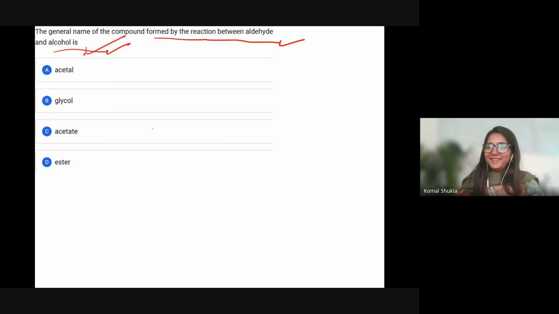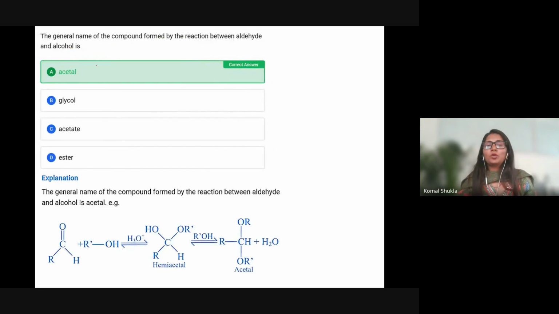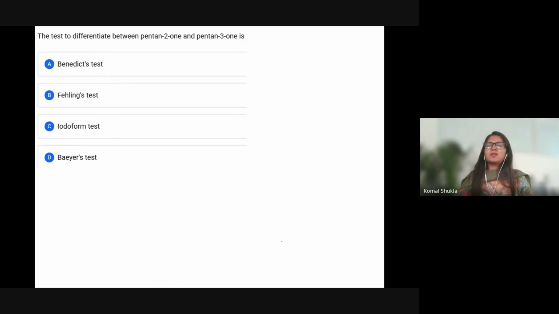Most of you are selecting the answer, definitely. This is called acetal. This is the aldehyde, and you have the alcohol going to react. Hemiacetal, this reaction won't stop. Again, you have a second molecule of alcohol, and formation of the acetal will take place. This is an addition reaction. The test to differentiate between pentan-2-one and pentan-3-one is.